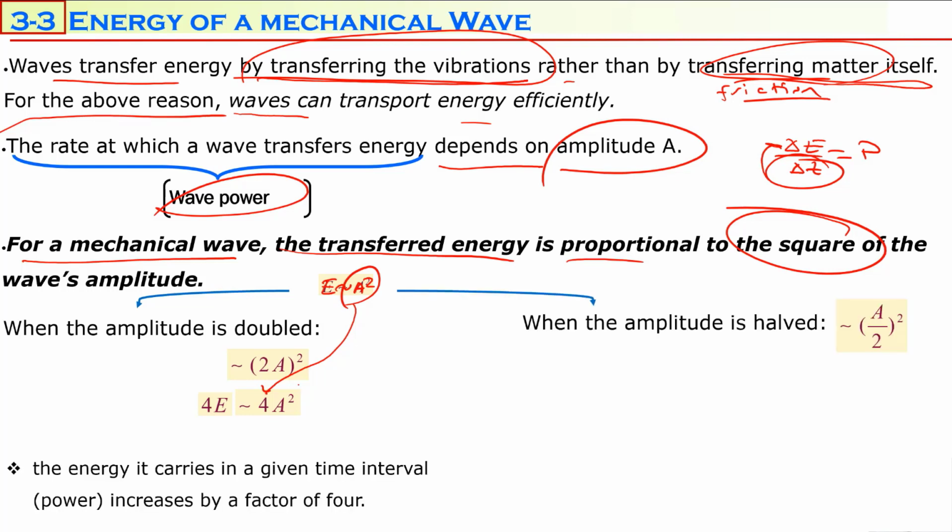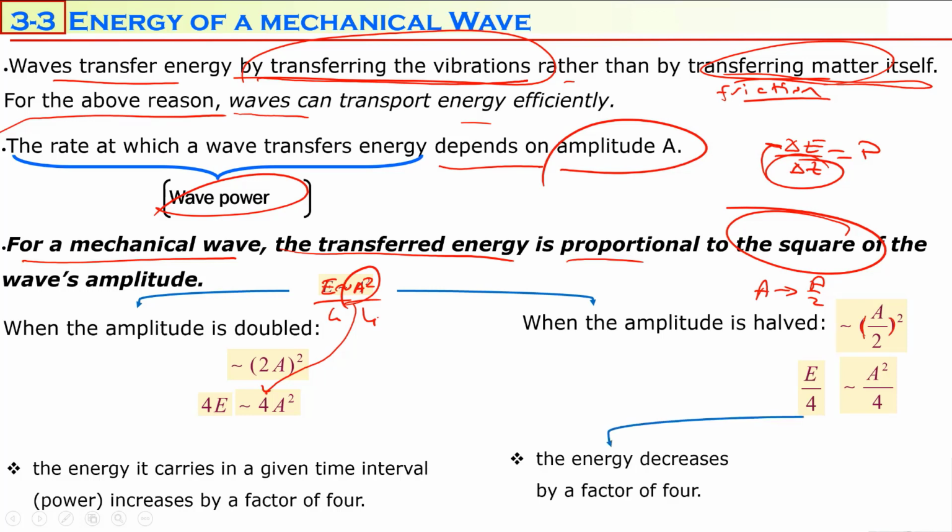Okay, if amplitude is halved, and A changes to A over 2, you should square both A and 2. Square of A is A squared, square of 2 is 4, A squared over 4. If you divide one side by 4, you should also divide the other side by 4. So E over 4 is the energy now, as we explained, energy decreases by a factor of 4, or energy changes by a factor of 1 over 4.